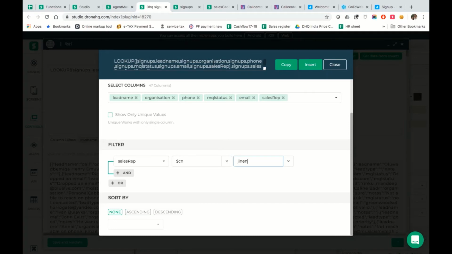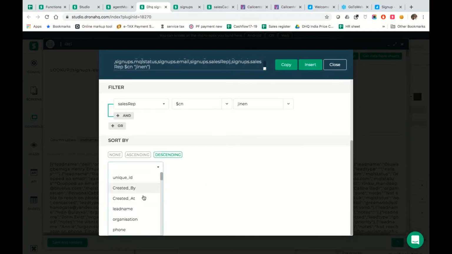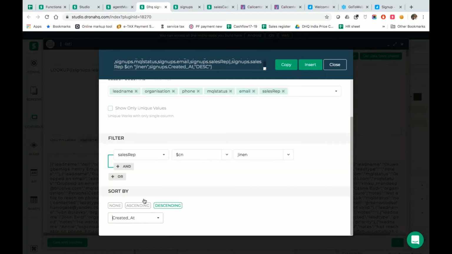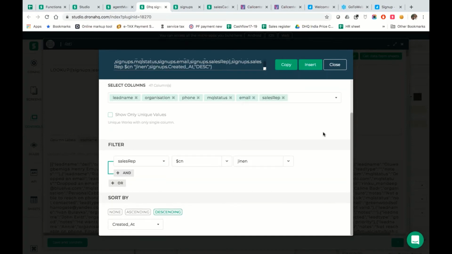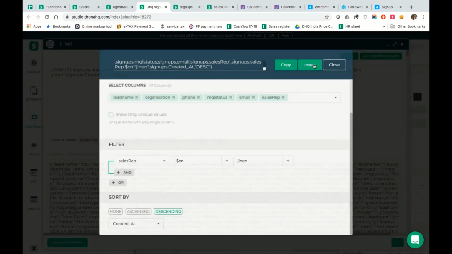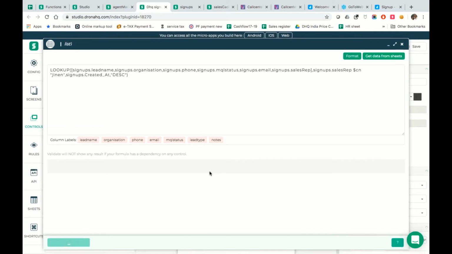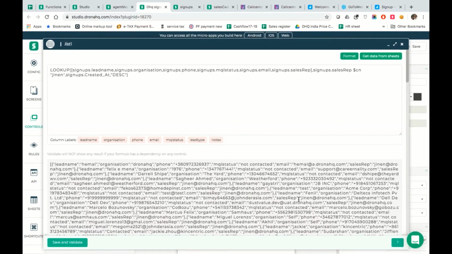But I also want to make sure this is descending, based on the leads which have come up first. I should see them first, right? For now, let's add a descending parameter on this and run this query again. Now you're going to see leads which are only meant for Jinen, right?